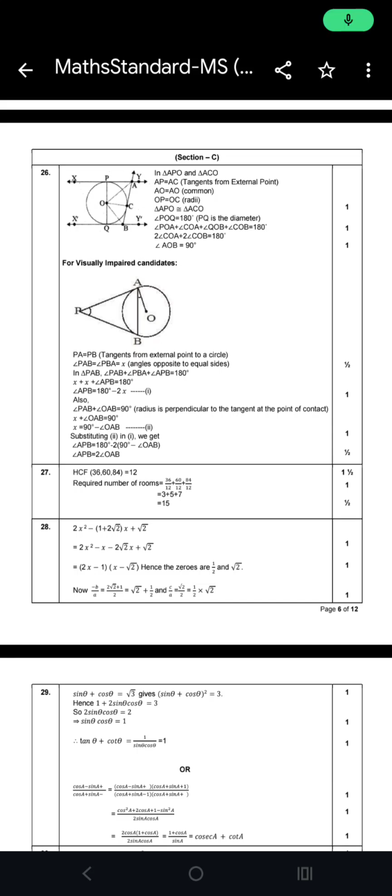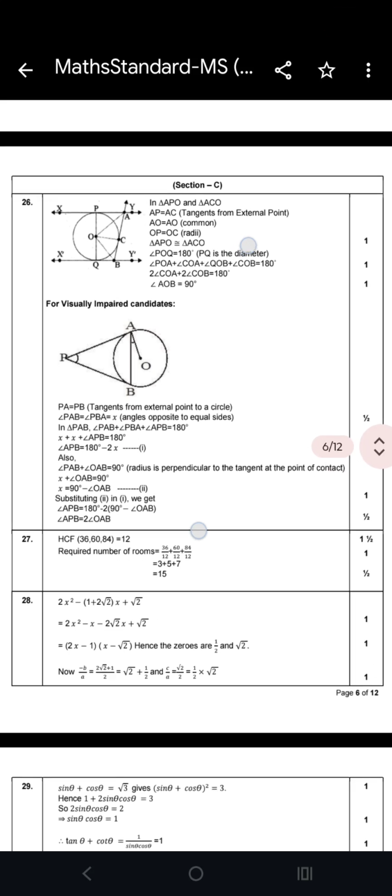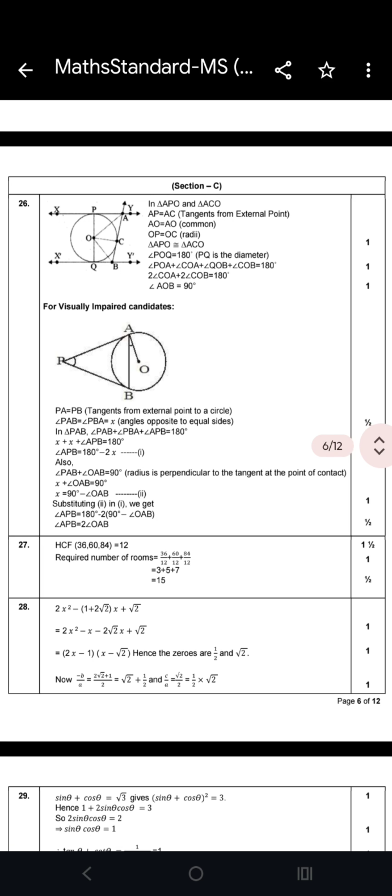Let's see question number 26. Question number 26 is very important, students, because if you go through your previous year question papers, you will see the number of times this question has arrived in the board exam. So do attempt it very well. Now let's see the next question.